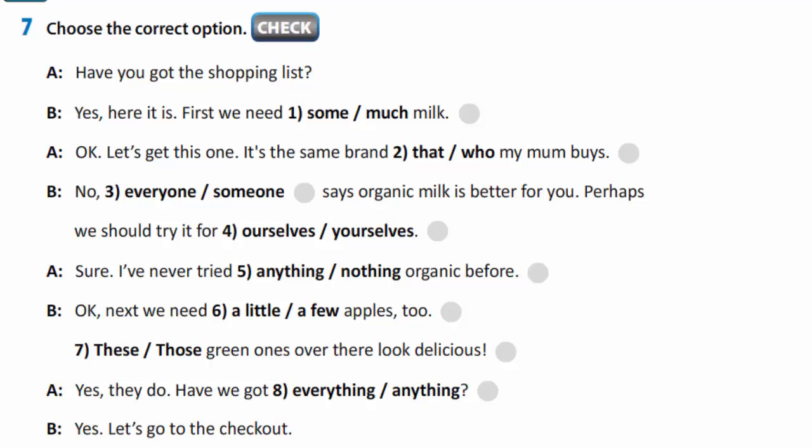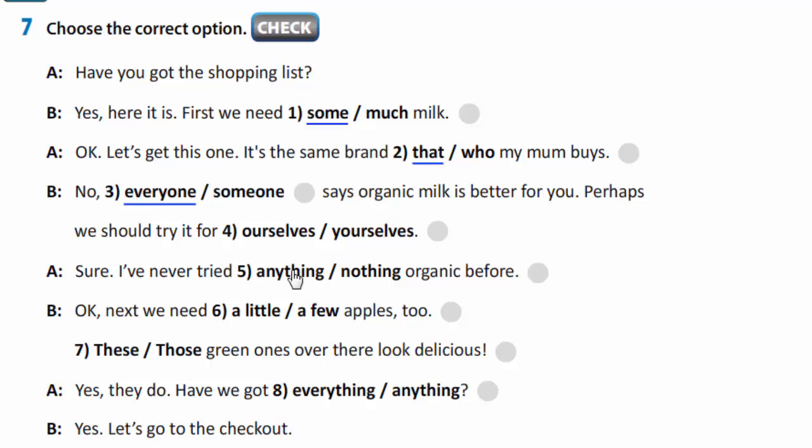Let's check. Have you got the shopping list? Yes, here it is. First we need some milk. Oh, let's get this one. It's the same brand that my mom buys. No, everyone says organic milk is better for you.